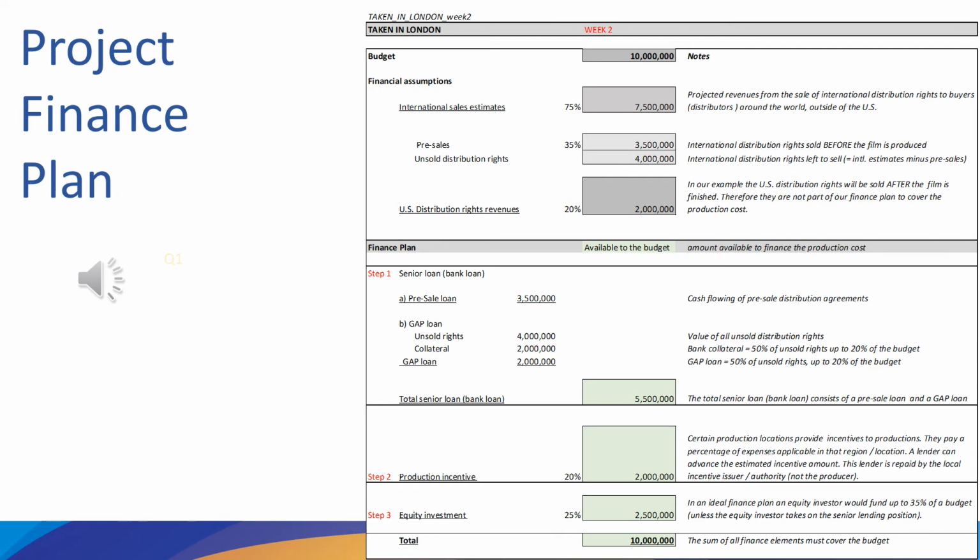They will never give you more than 20%. So that's the maximum you can get. Of course, it goes down from there, but that's the maximum. So the total senior bank loan we will be receiving is $5.5 million.